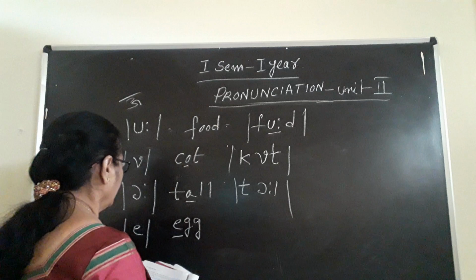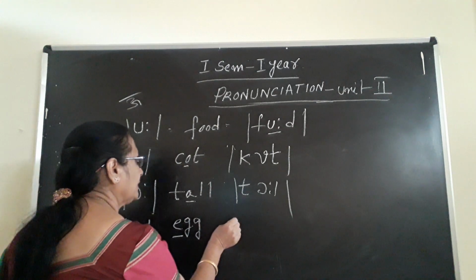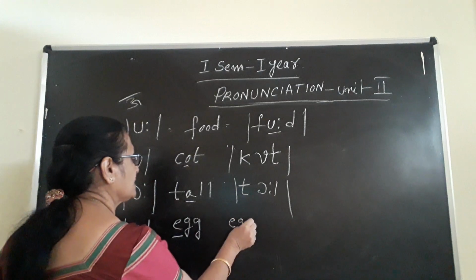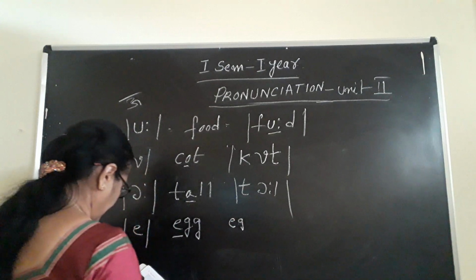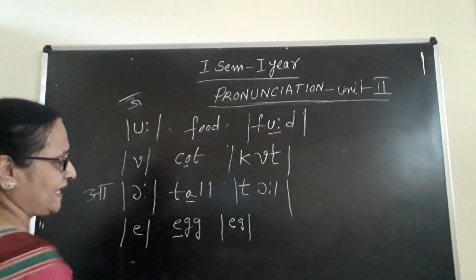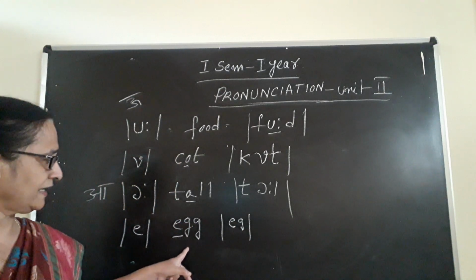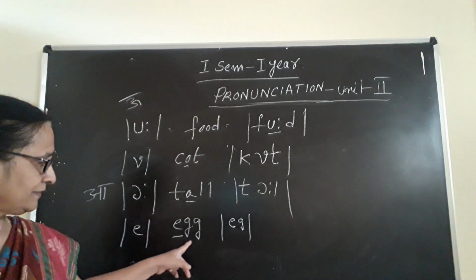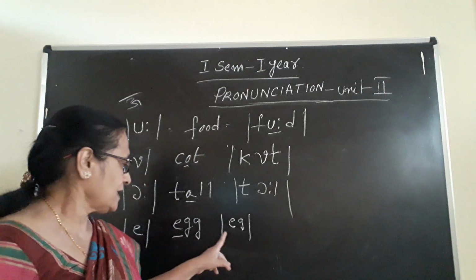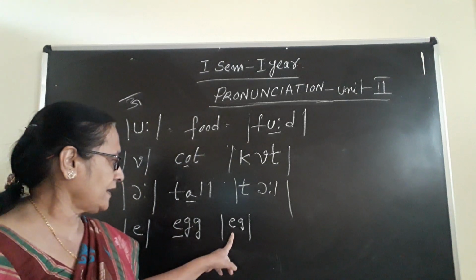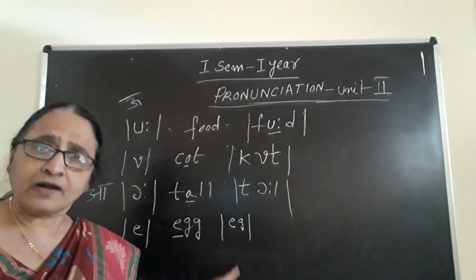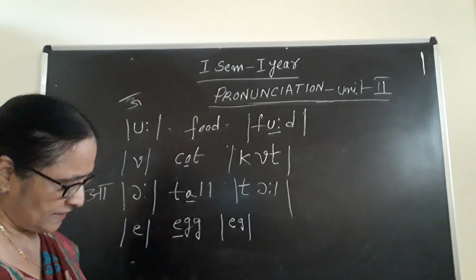So how will you write this egg? Yeah, A. A is of course E only, no change here. And the pronunciation is egg. E-G-G, egg. That's all. One G is enough. In an English word you are writing E-G-G, egg. But here for the transcription it is E for the A sound and G for G only. One G is enough. So together it is called egg only. Then next comes